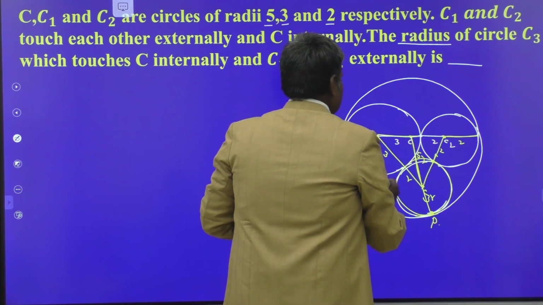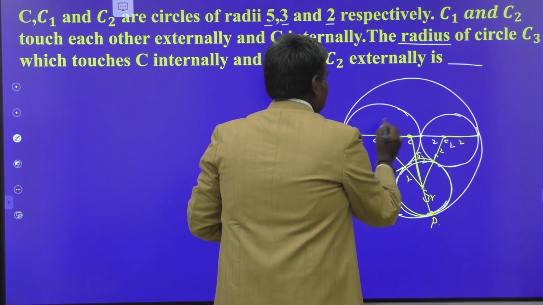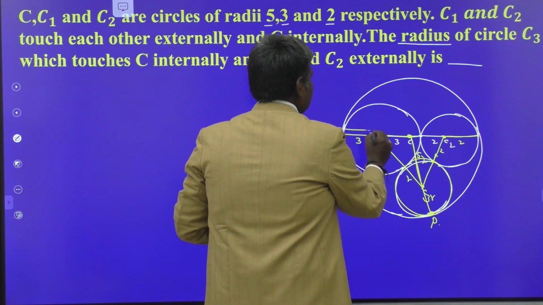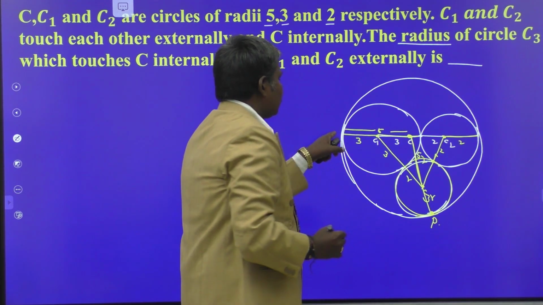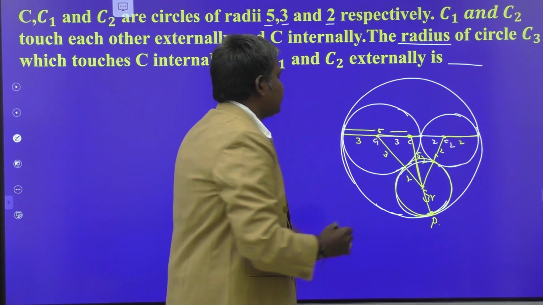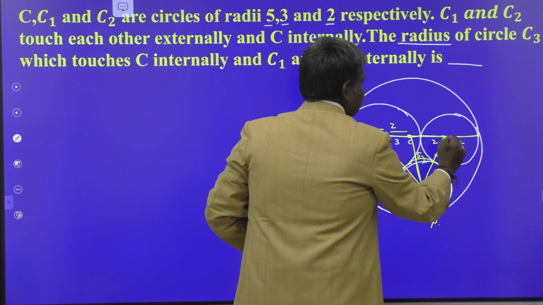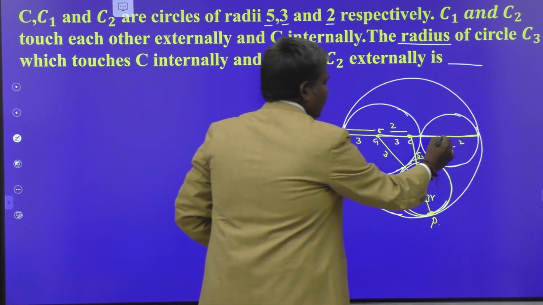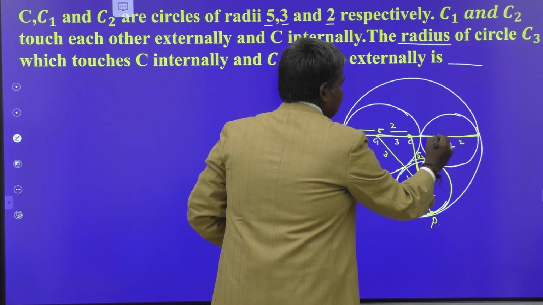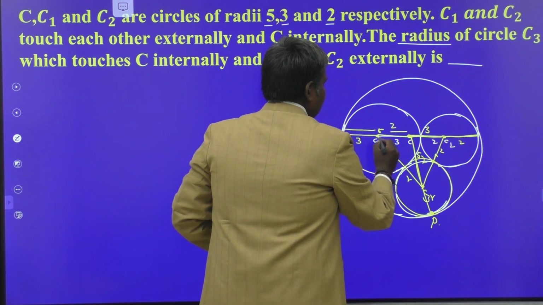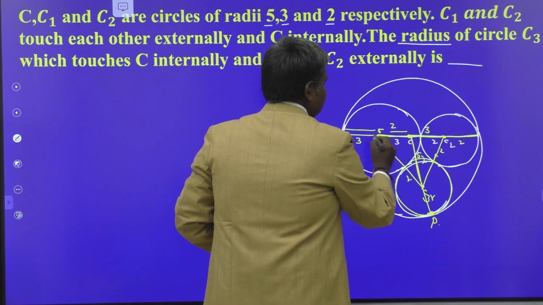Now, this is the center of the circle. So, the distance from here to here is how many units? 5 units. This is 3 units, so automatically what is the distance? 2 units. So, the distance from here to here is 5 units, already 2 units left. So, what is the distance from here to here? 3 units. Here to here is 2 units.